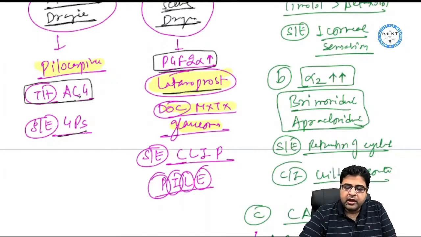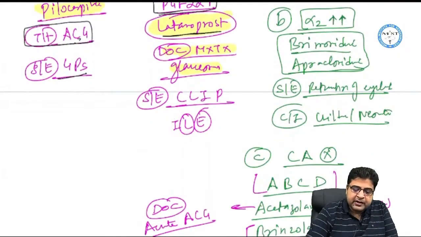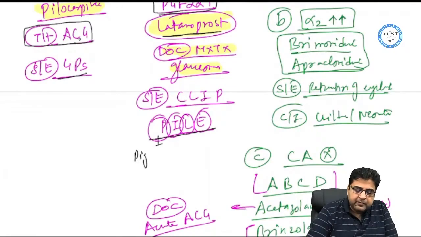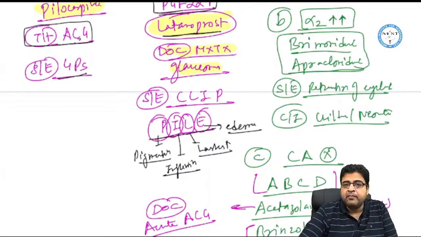The side effects are remembered by the mnemonic PILE. This medicine can cause pigmentation of the iris, inflammation in the eye, an increase in the length of eyelashes, and edema in the macula.